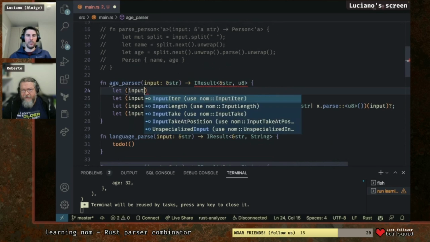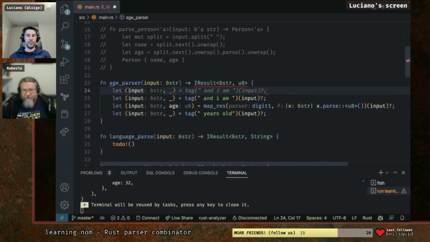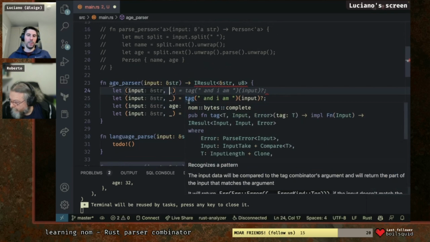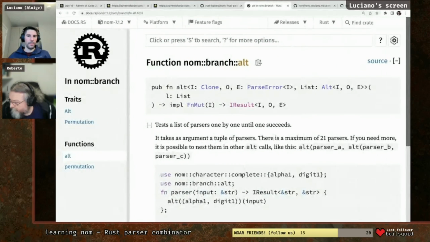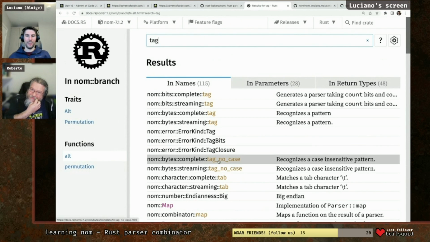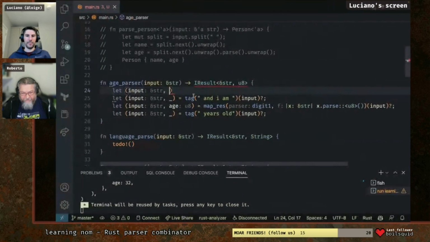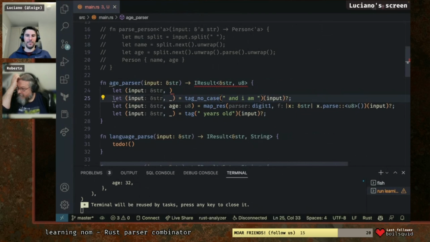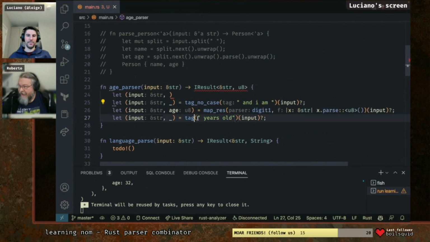Tag can be case insensitive, because there you wrote a lowercase i instead of an uppercase I. Can tag be case insensitive? There might be another one that is like tag insensitive. Let's check. Tag no case. Look at that. Tag no case recognizes a case insensitive pattern.